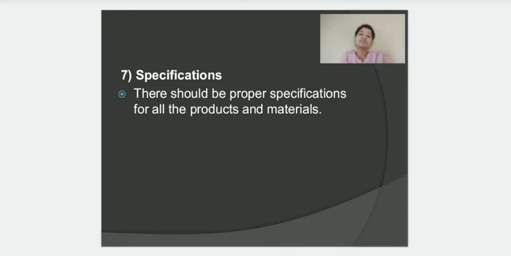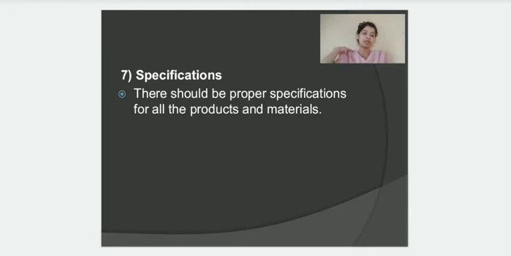Now next is specifications. There are certain specifications for all the products and all the materials which are there in a manufacturing unit. For example, there are certain specifications for raw material, certain specifications for containers, right? Then there are certain specifications for finished product. There are again certain specifications for in-process and bulk products. So those specifications should be strictly followed. For example, the specifications for raw material. I'll start with raw material.